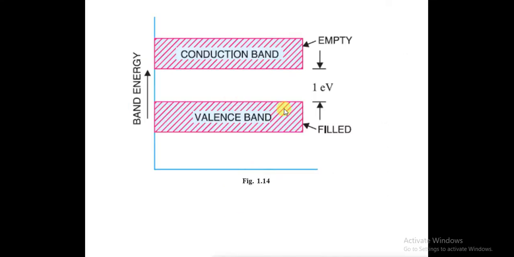This is the case for a semiconductor. This is the valence band, this is the conduction band, and the space in between is the forbidden energy gap or forbidden energy band. No electron is permitted to move in this band. The difference is 1 electron volt. The valence band is filled and the conduction band is empty.